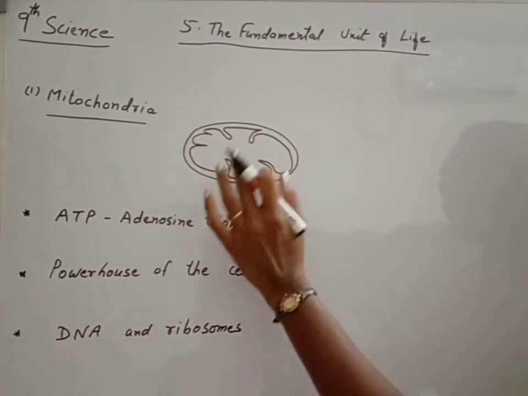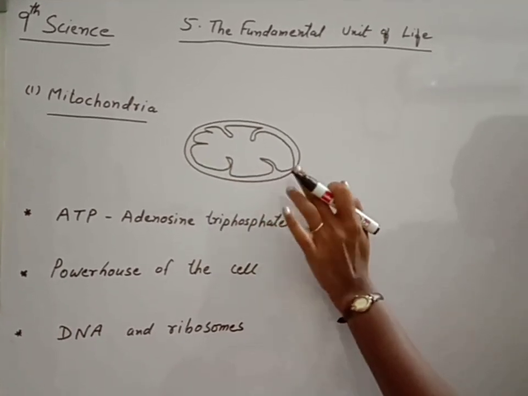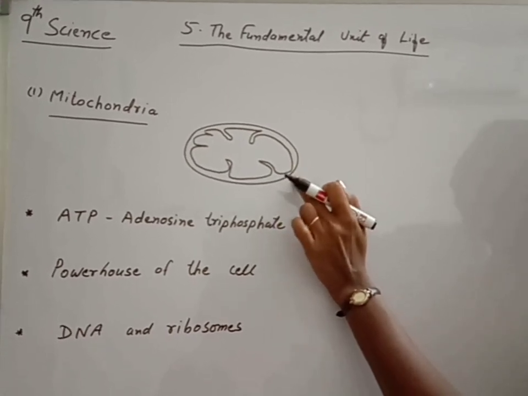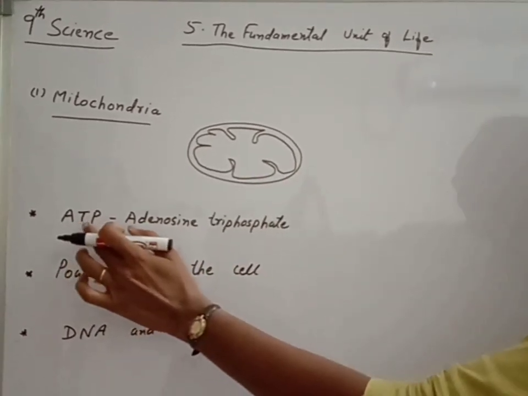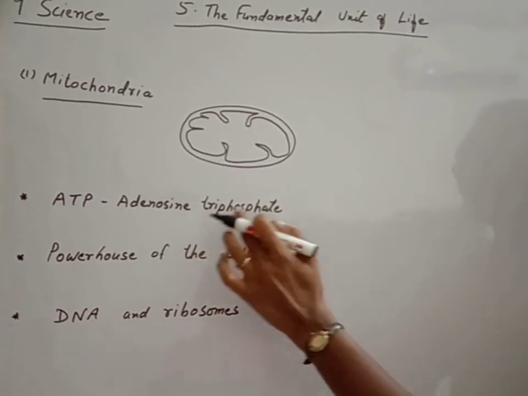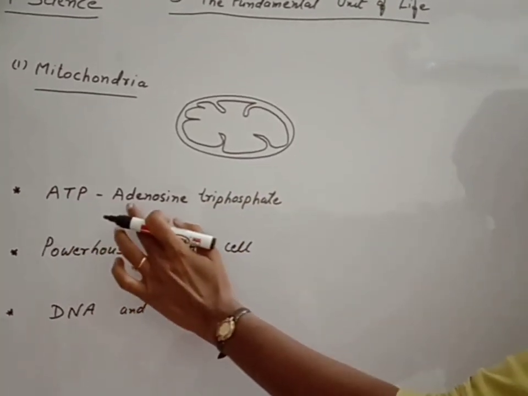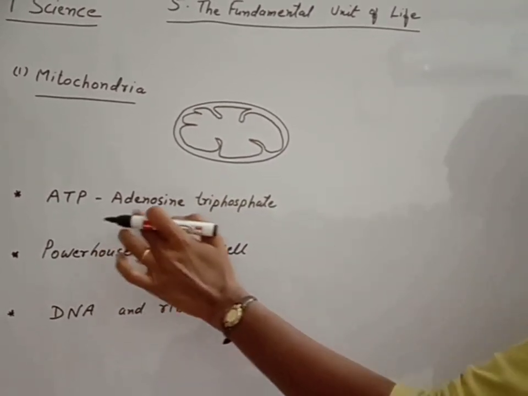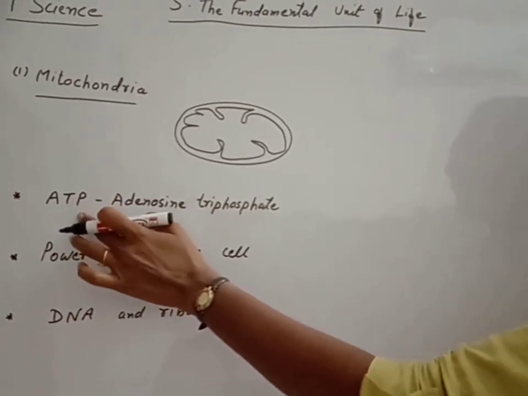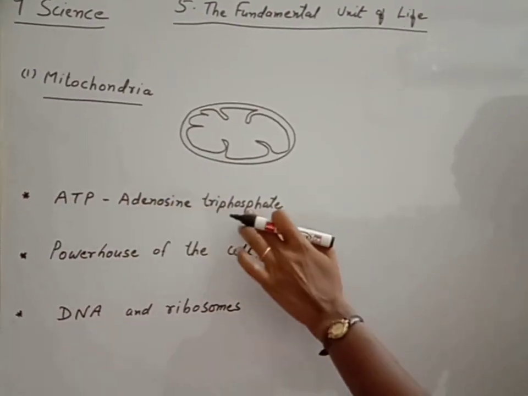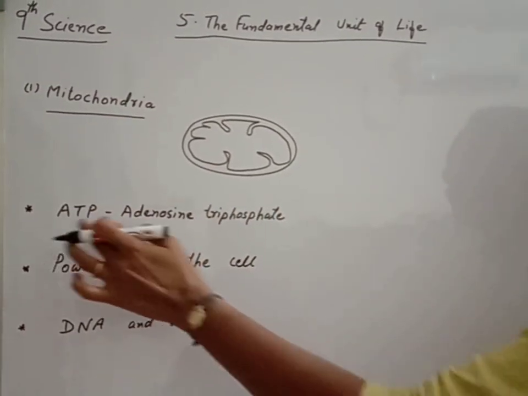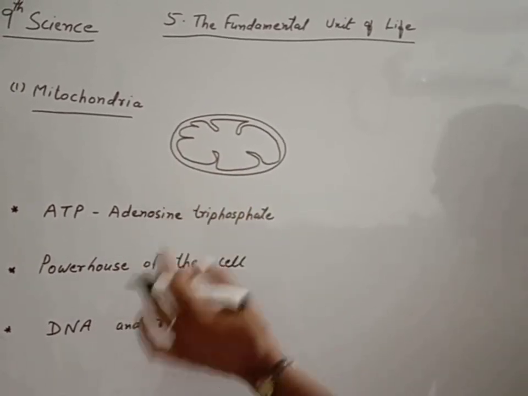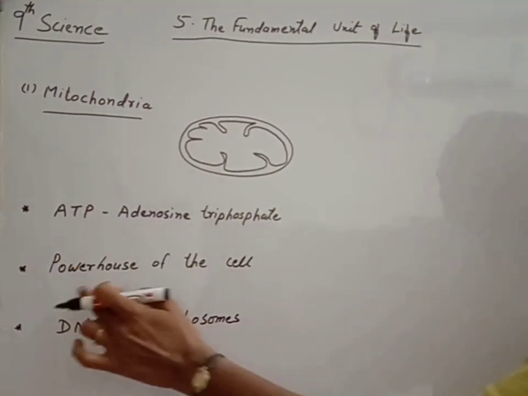Now mitochondria is called the powerhouse of the cell because its main function is to generate the energy for the cell. And mitochondria generate the energy in the form of ATP, that is adenosine triphosphate. It is called the energy currency of the cell. What is the energy currency of the cell? ATP, that is adenosine triphosphate. So mitochondria generates the energy in the form of ATP and that energy is stored and then it is used by the cell. Therefore it is called the powerhouse of the cell.